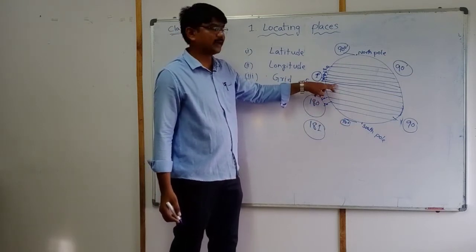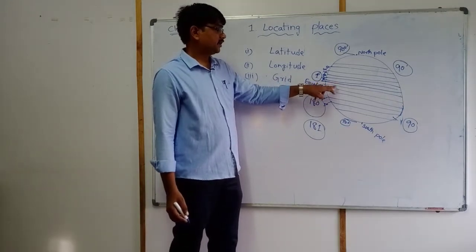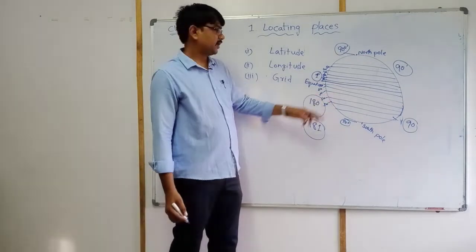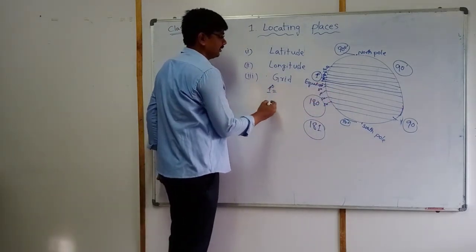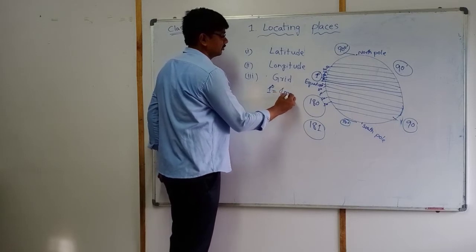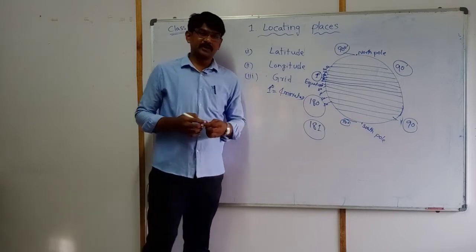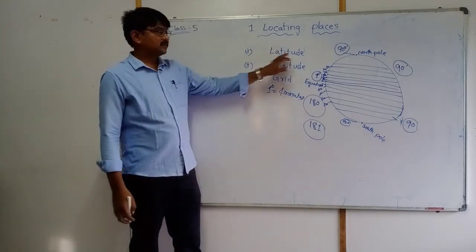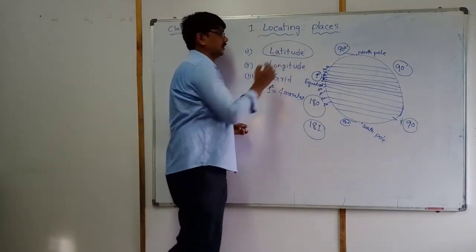At the same time, between two imaginary lines, a 1 degree difference should come. And 1 degree value is equal to 4 minutes. Okay, this is all about latitude. One topic covered, latitude.